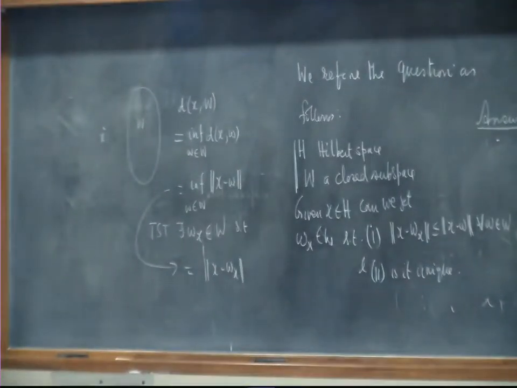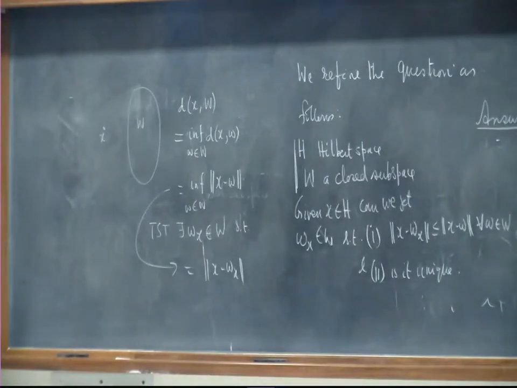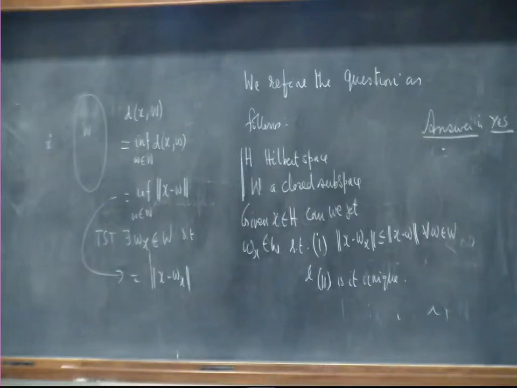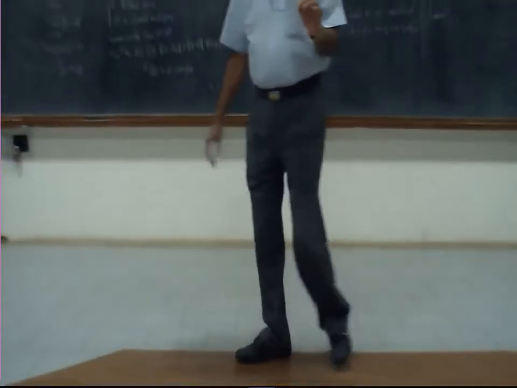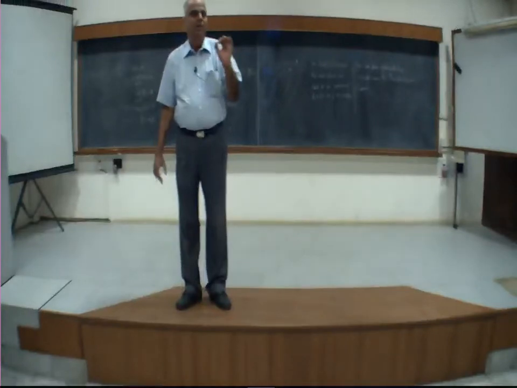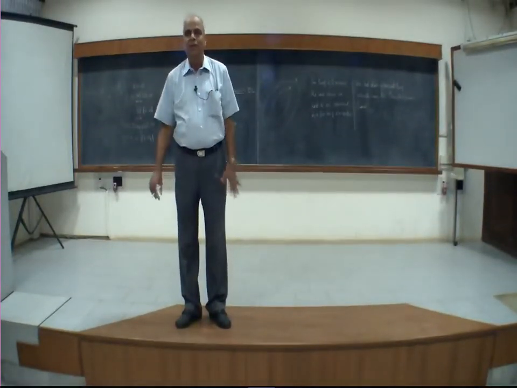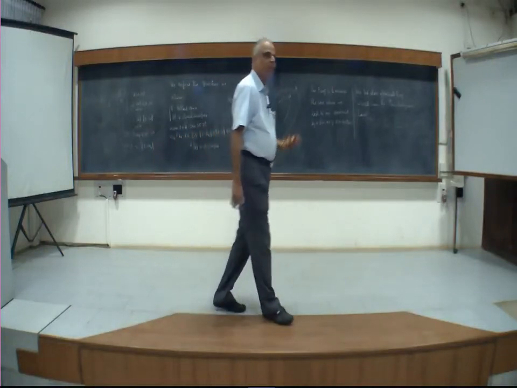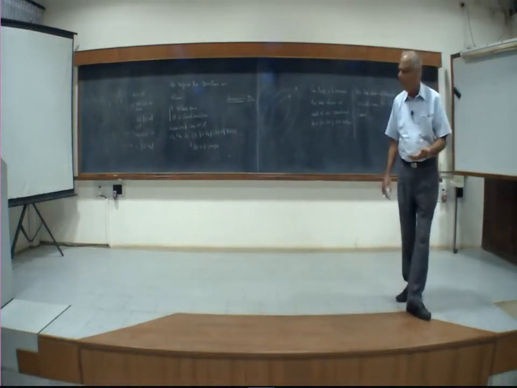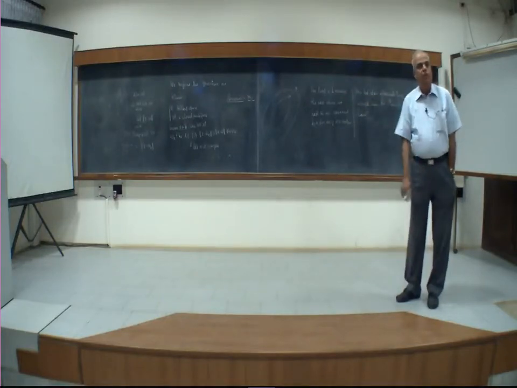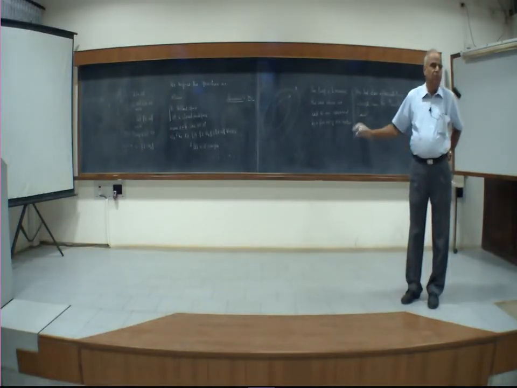In this proof we will explicitly see what is the power of the subspace that we are using. If you go to the orthonormal set proof, the moment you want to construct a basis, you are already assuming it is a full subspace. So we are using the full power of the subspace. But when you look at this proof, we see that we are not really using fully the fact that it is a subspace. Only some very special property inside a subspace we are using, but that property is valid even without the fact that it is a subspace. As long as it is a convex set, that will be true, and we will show therefore that this approximation theorem is true even if W is a closed convex set.